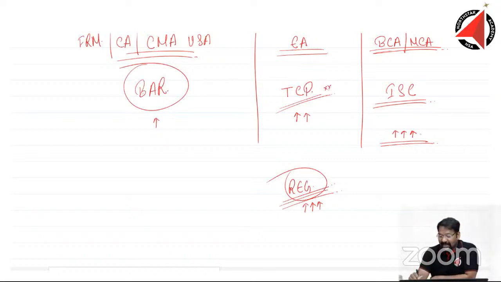And ISC, this is my last recommendation, because it's going to be technical for commerce graduates. Then the next best option is BAR. I'm sure BAR is going to help you, even if you are not a CA, even if you are coming from a CA Inter background. Even if you don't have any background, forget it. Leave it to me. I will make you like the subject.